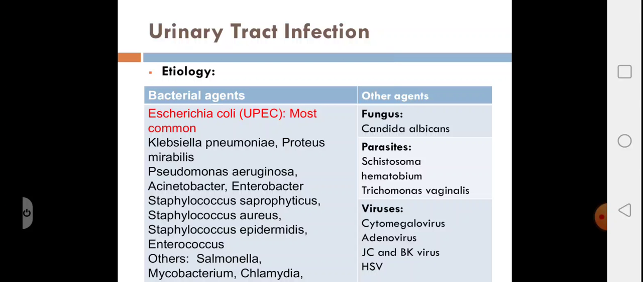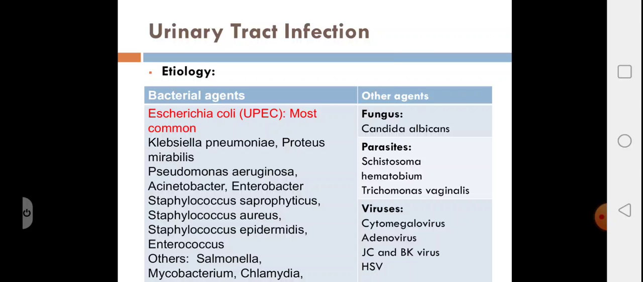Looking into the fungi, the most common is Candida albicans, and the infection here is from the bloodstream, that is Candidemia, which is seeding the urinary tract to cause urinary tract infection. Candida is considered as a pathogen only when there is associated Candidemia, apart from isolating Candida in the urine sample. Looking at the parasites, Schistosoma haematobium and Trichomonas vaginalis are the causes. And the viruses: cytomegalovirus, adenovirus, polyomaviruses like JC and BK virus, and herpes simplex virus.